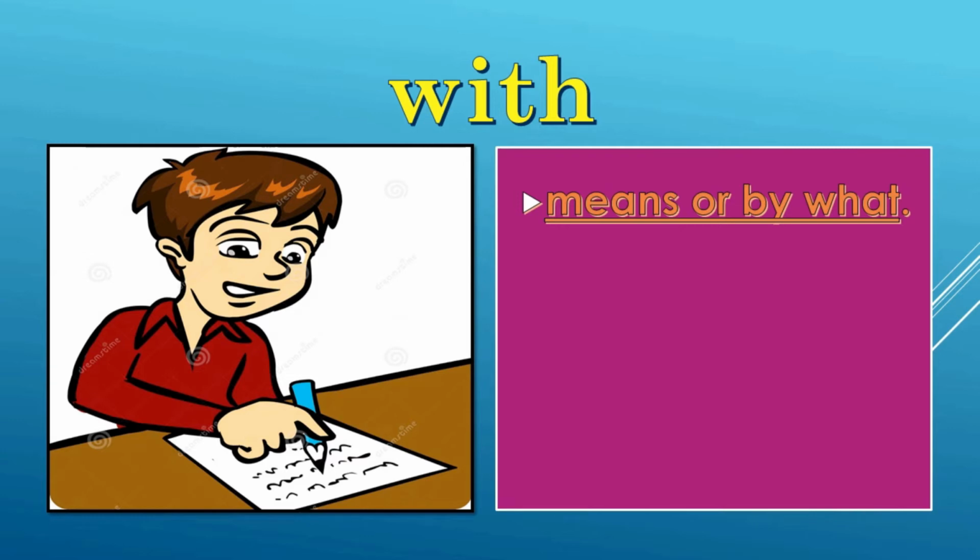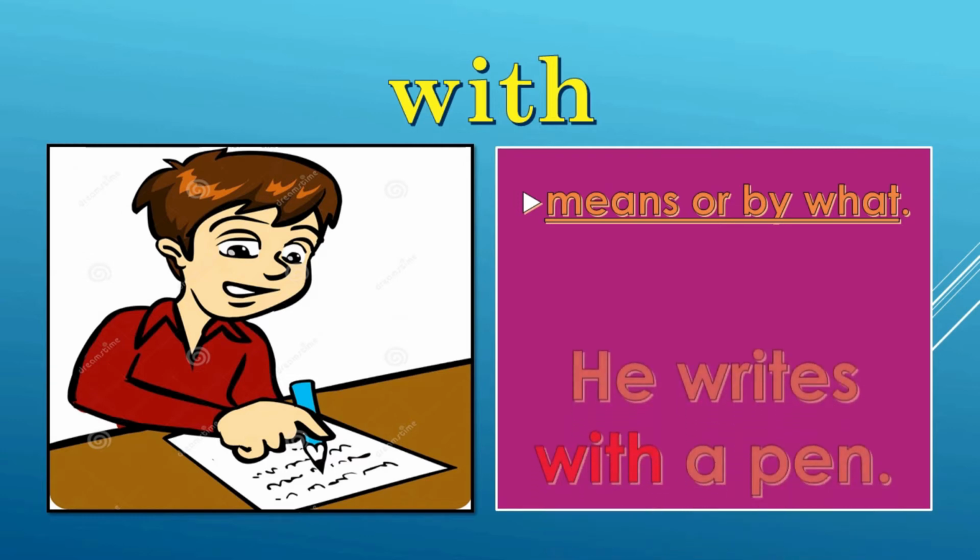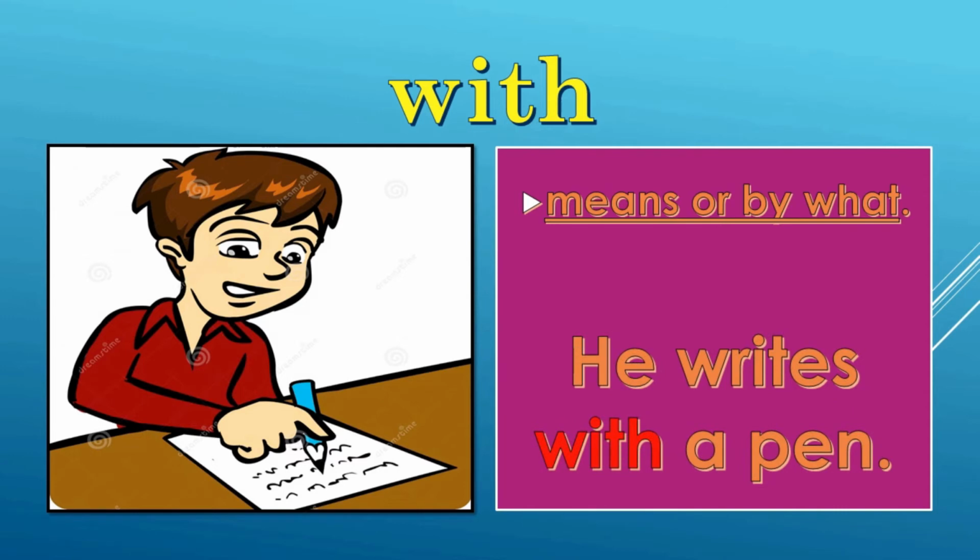Now look at this example. He writes with a pen. So the pen is the means with which he is writing. So such means by which we do something can be shown with the help of the preposition with. Now let us look at one more use of with.